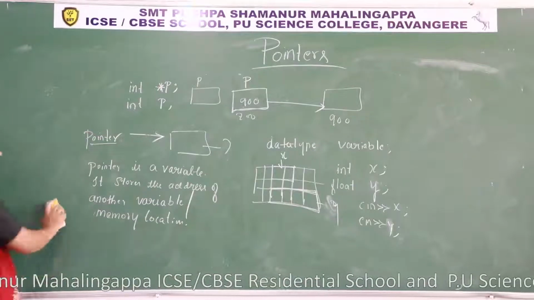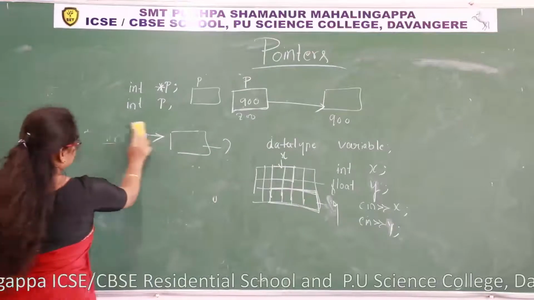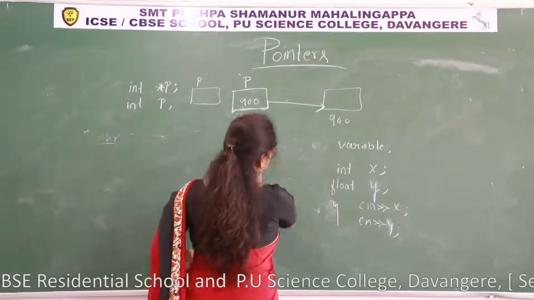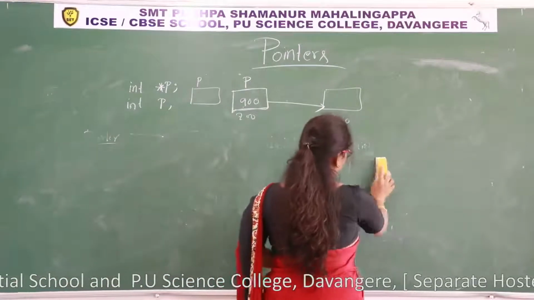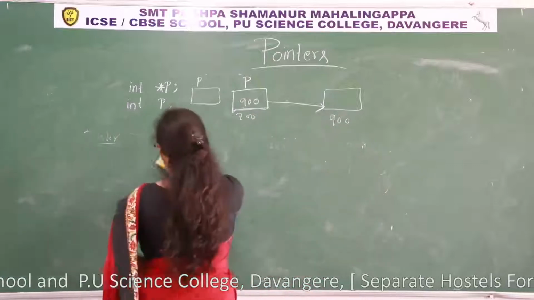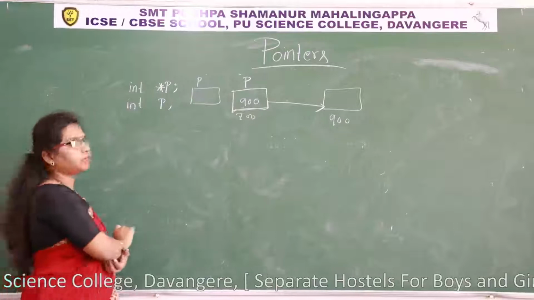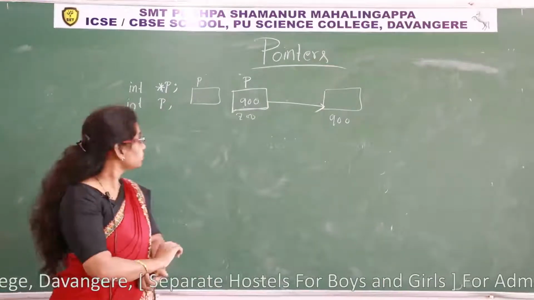Do we know the memory location's address? Can we give it from the keyboard? If a program expects an integer value or a floating value, the user can input that value. If a program expects a string or a character, we can input a value. Now the thing is different.